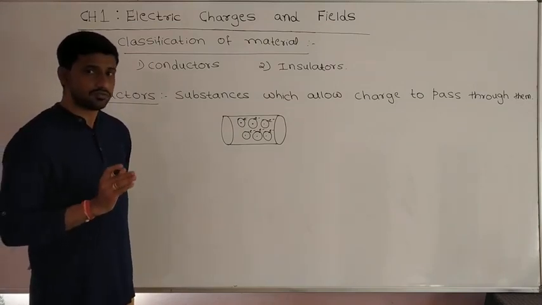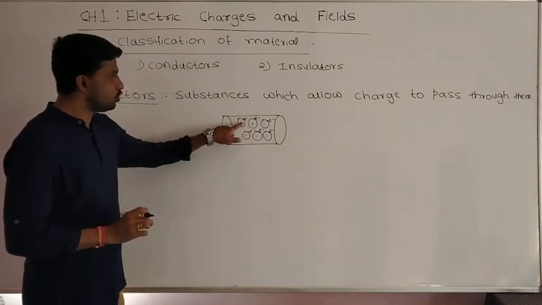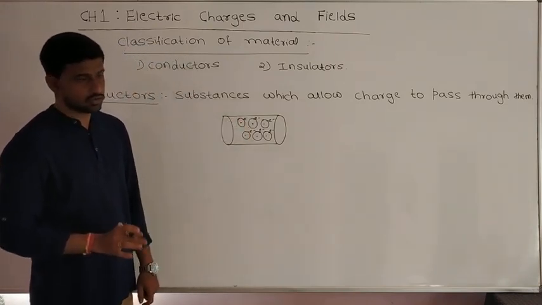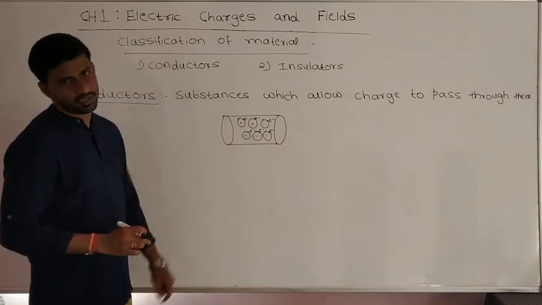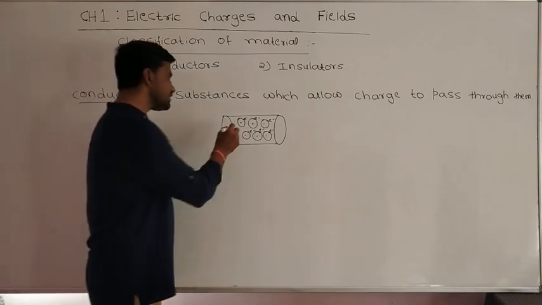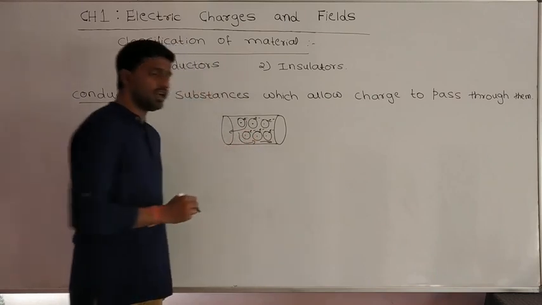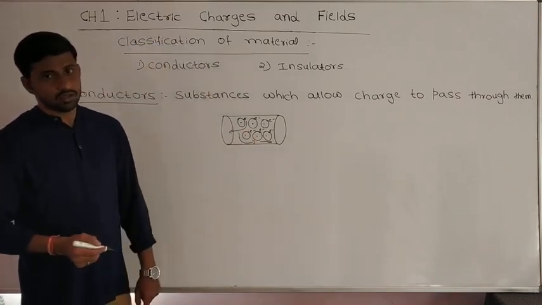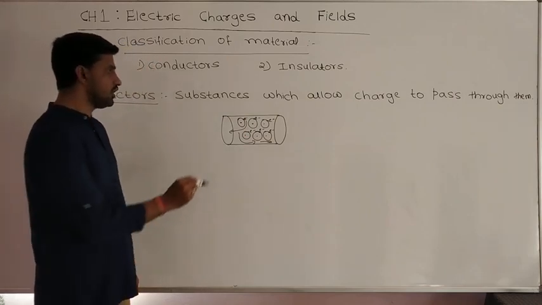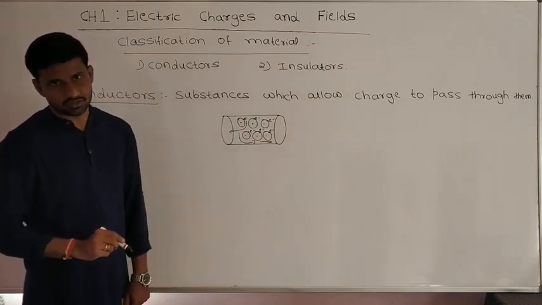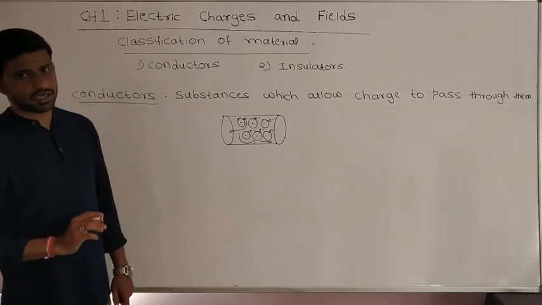Why are these electrons free? Because there is a less attractive force between the nucleus and the valence shell electrons, so these valence shell electrons are very free in the case of conductors. Because of that, these electrons can move anywhere inside the material or the conductor. So these free electrons are responsible for conduction in conductors. Such substances are called conductors.